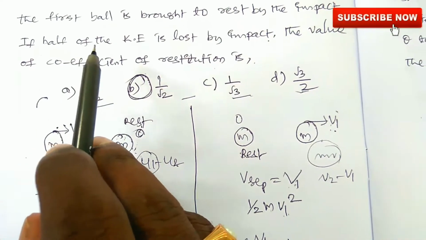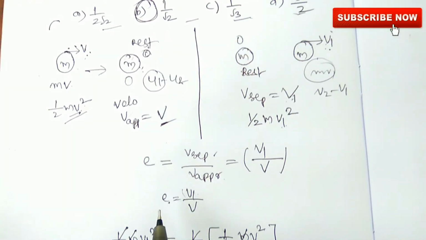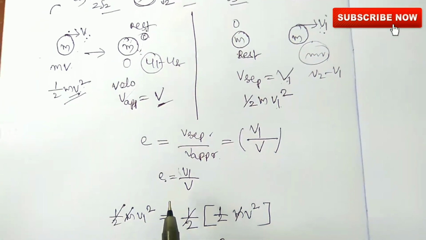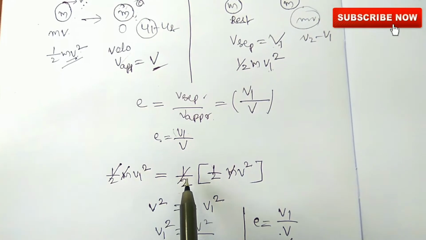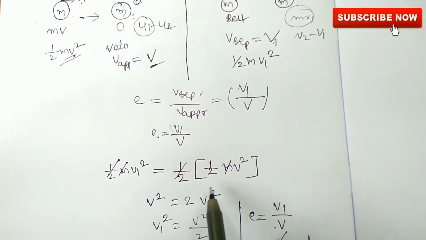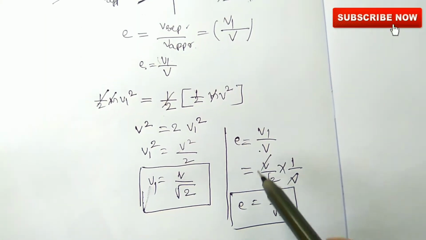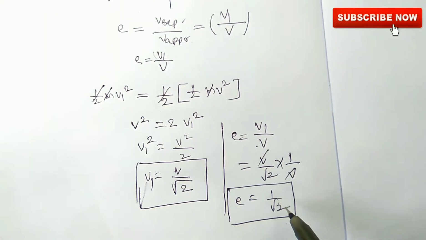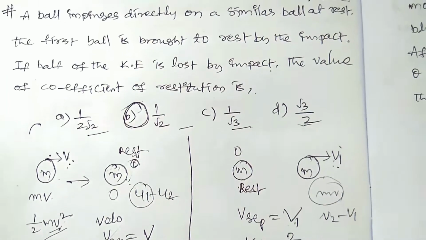They have given us that half of the kinetic energy is lost by impact, that is half of the kinetic energy before the collision. So we simplify. The v1 value is equal to v by root 2. From the formula we can write e is equal to 1 by root 2. This is the solution.